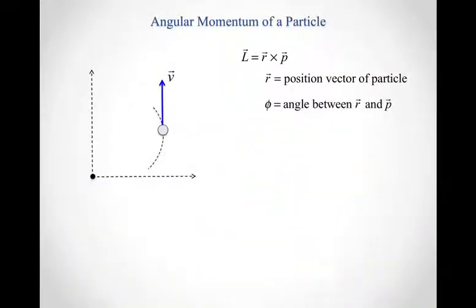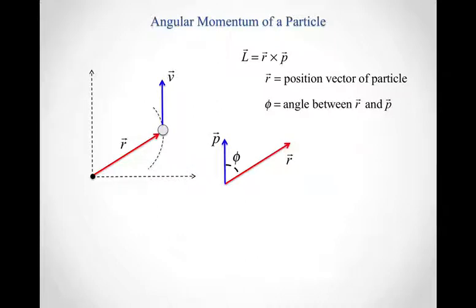So how do you calculate the angular momentum for a particle? Like many of our rotational quantities, it's defined by a cross product. Capital L is the angular momentum, and that's equal to r, the position vector of the particle, cross p, the linear momentum. If we think about some angle between those two vectors, there's r, where my object is located, and it's moving with some velocity in that direction.